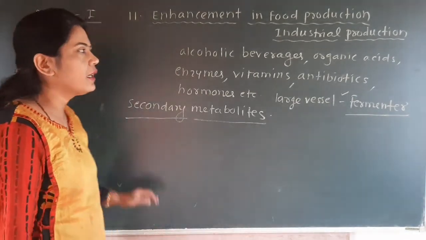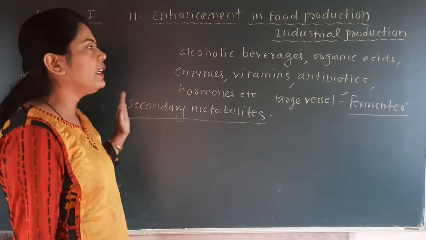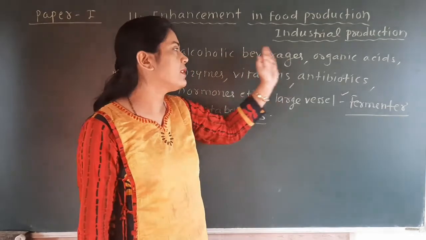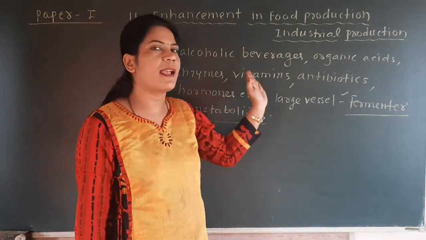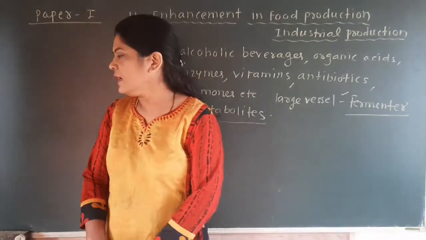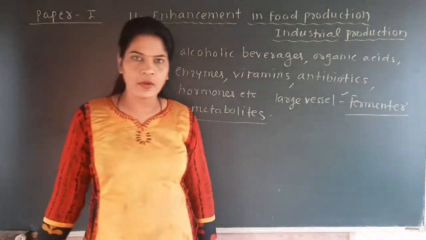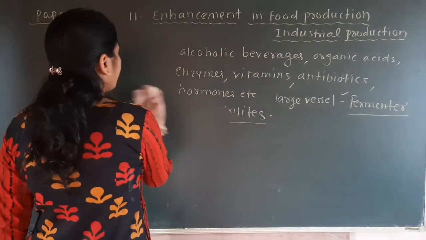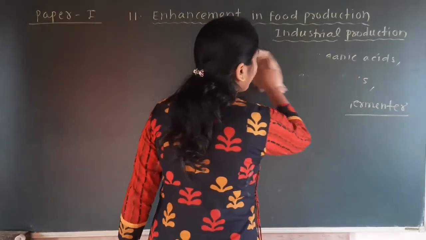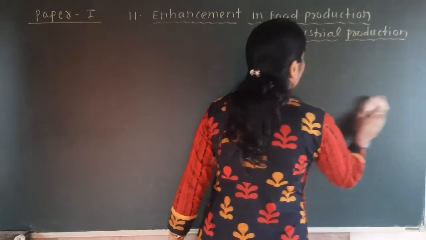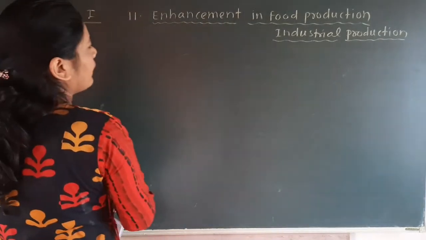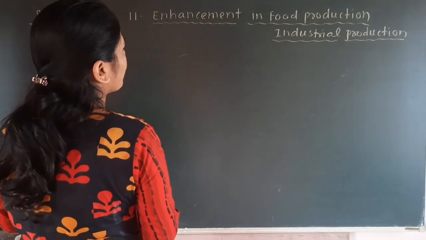Okay, so now we are going to study in detail, sequentially, how alcoholic beverages, organic acids, enzymes, vitamins, antibiotics, and hormones are produced at the industrial level. The part that we are going to discuss from the state board is somewhat different from the NCERT, and so we see first the state board content for